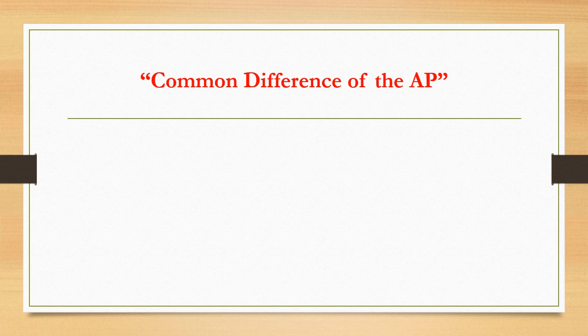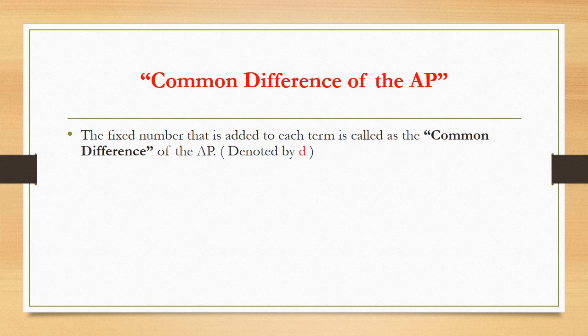Now let us see what is the definition provided in the textbook. The fixed number that is added to each term is called the common difference of the AP, and usually that is denoted by letter d. Now we are adding this fixed number to a number to get the next number. So such a common difference is also known as a fixed number.